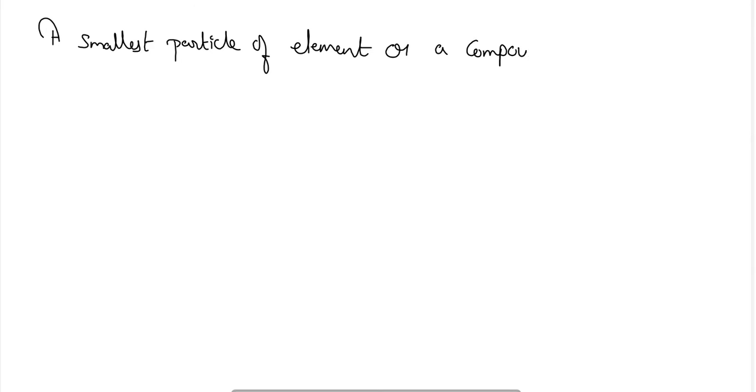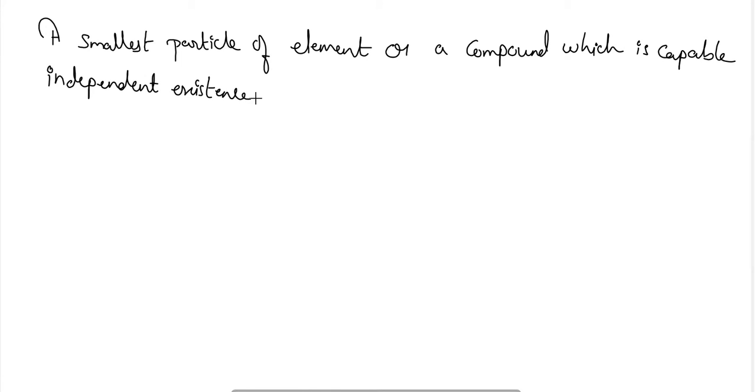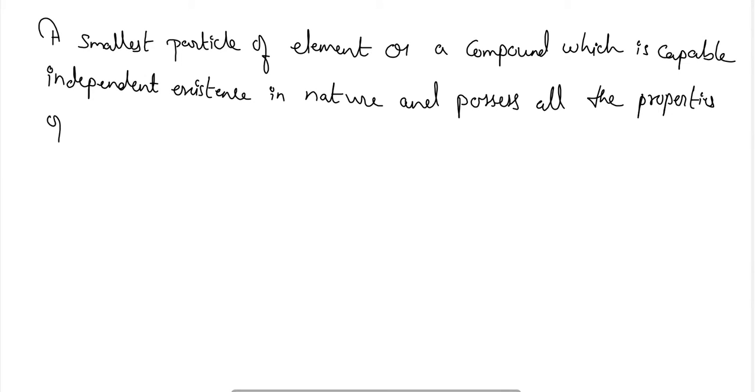So how can we define molecules here? A molecule can be defined as the smallest particle of an element or a compound which is capable of independent existence in nature, and possesses all the properties of that substance, and is called a molecule.